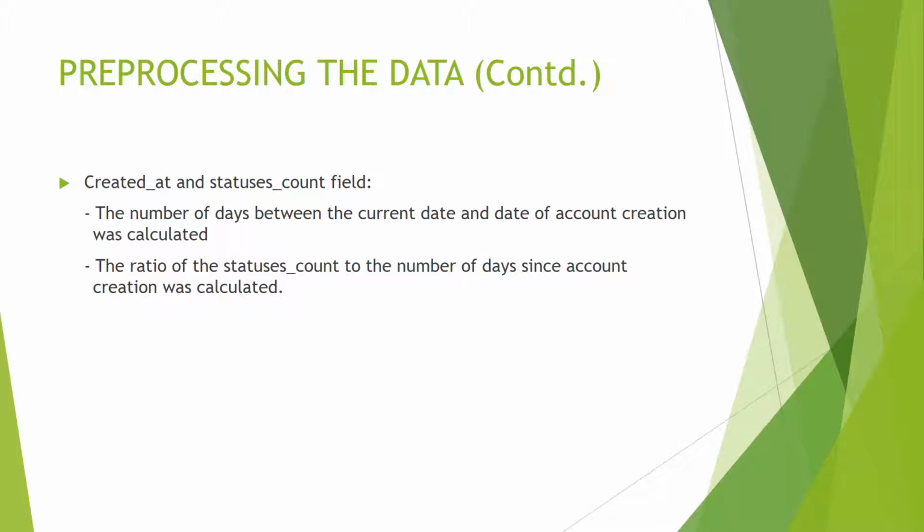It can be observed that bots tend to have younger accounts as compared to human accounts. Also, from the dataset, it can be seen that even newer bot accounts have a significant number of status counts, almost comparable to older human accounts. To take advantage of these facts, we found the average number of tweets an account has made since its creation. For this, we found the number of days between the account creation and the current date. The status count was then divided by the number of days to get the average number of tweets per day for an account. This was one of the features used to train our model.